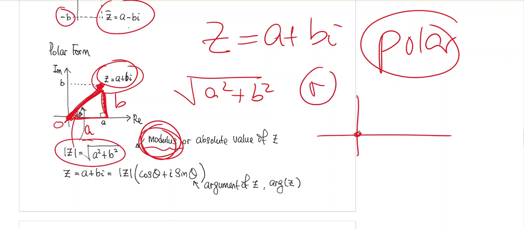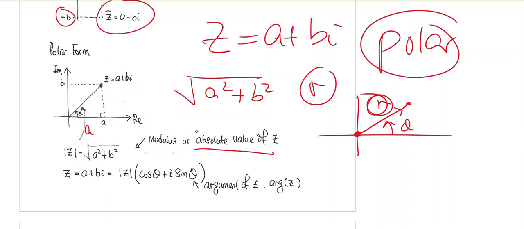So your r in the polar coordinates will be this distance, right? So this is your r, and that is the theta. So this r here is called the modulus, or the absolute value of that complex number. So every complex number, obviously, can be represented as a point on the Argand diagram. And this thing here is going to be the modulus of the complex number. The notation is like this, which is kind of like the absolute value notation that we have for numbers. And that's also the reason why it's also known as the absolute value of z.